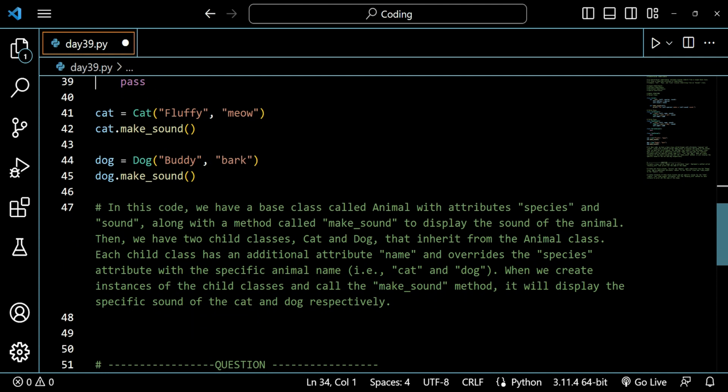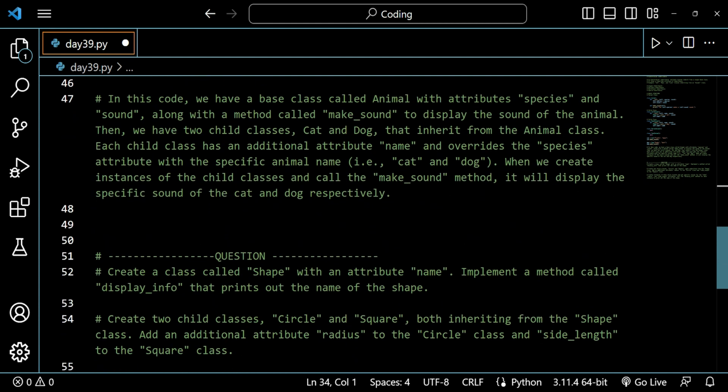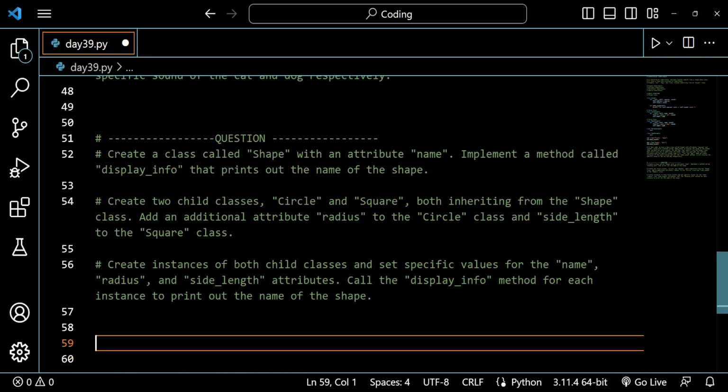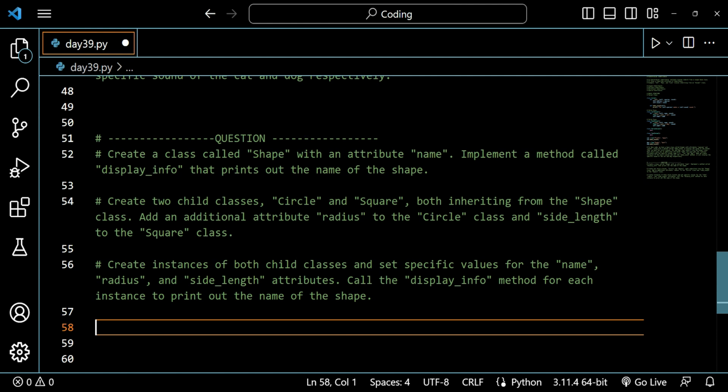If you have not understood this section, you have just understood the basic idea of what is hierarchical inheritance, while we do the code on these questions, you will be able to understand more and more while we are doing the code. So let's do this question. When we will be doing the question, you will be getting an idea of how things are working properly. So now let's start this question and read out the question.